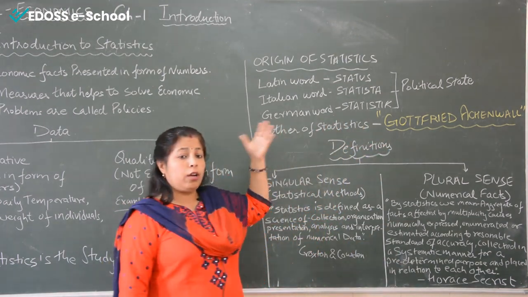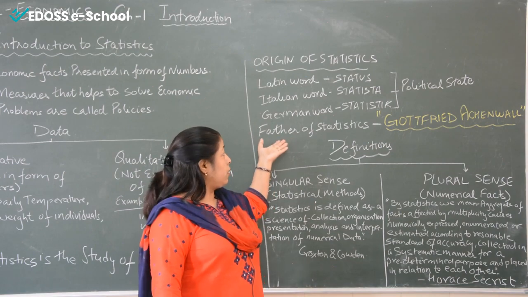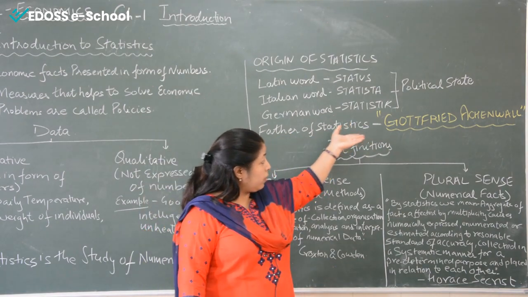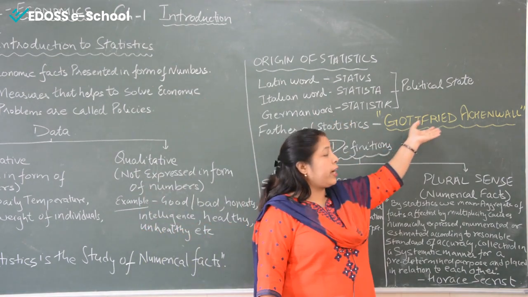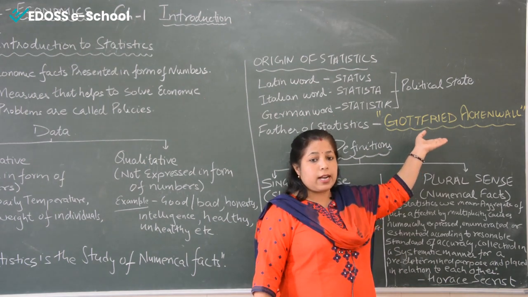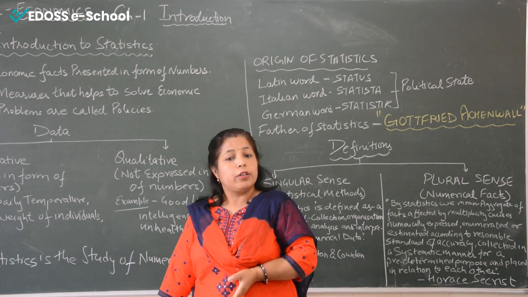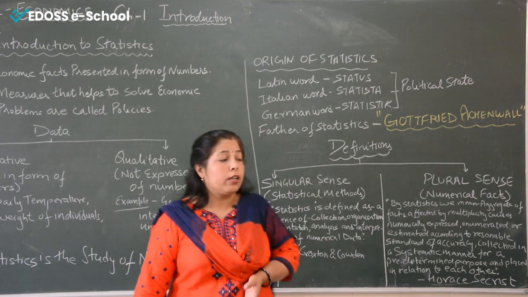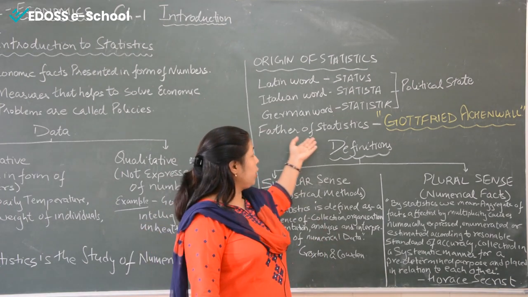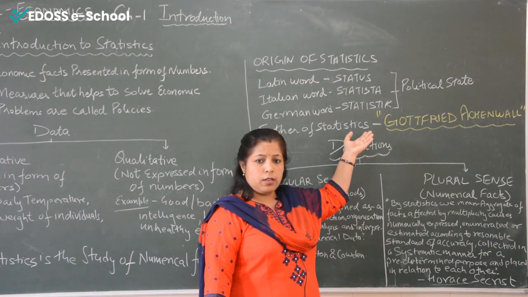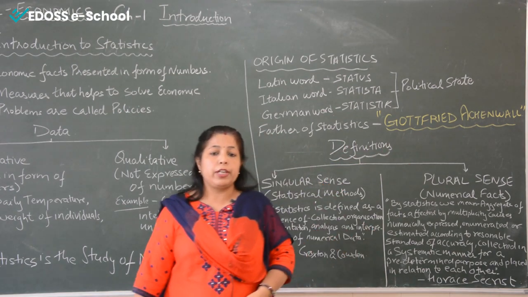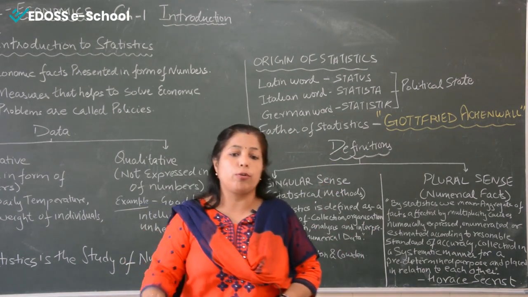Now, in the German terms, the person Gottfried Achenwald is the great statistician, and he used the word statistics for the first time. Therefore, he was called the father of statistics. Now, in other forms, various persons have come and described the forms of statistics.